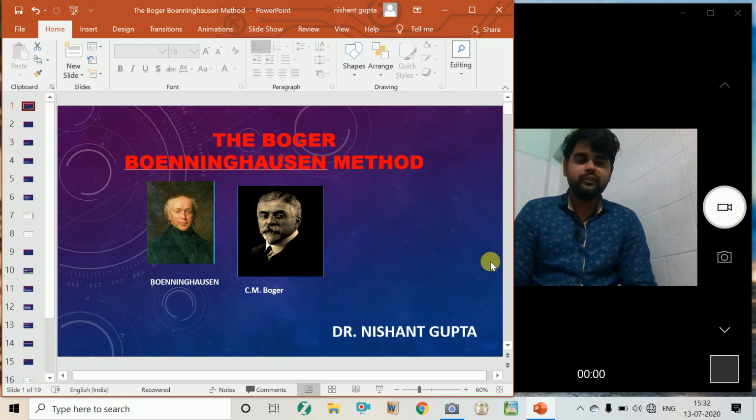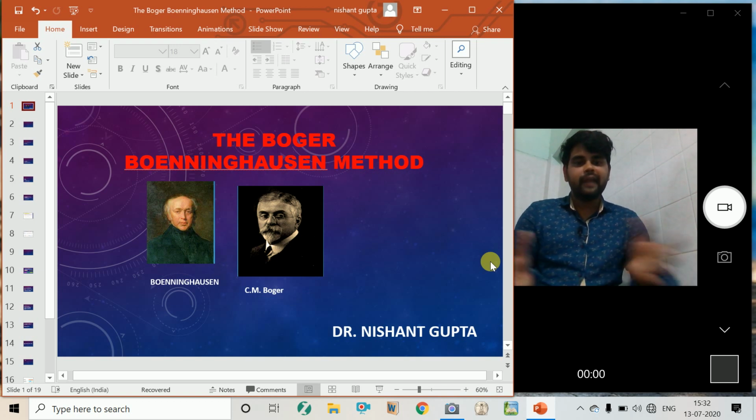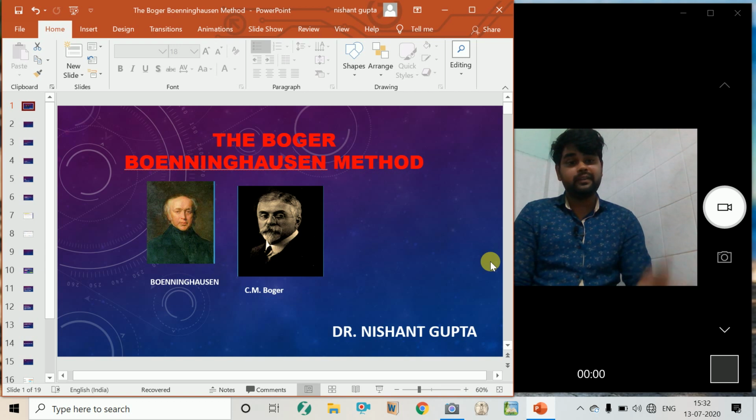So what was this Boger-Bonninghausen method all about? The Bonninghausen approach was quite simple. He just wanted to generalize a given case. You want to see a patient as a whole, not as a particular related to a part. The Bonninghausen definition of a right rubric is that it should contain the right remedy in it. It doesn't matter how big the rubric is. So that's all. Let's start.